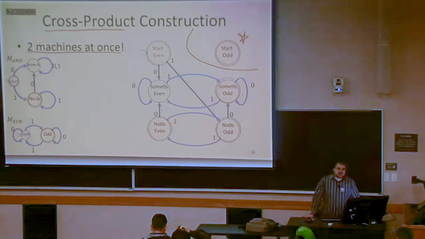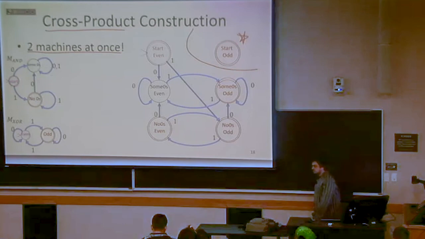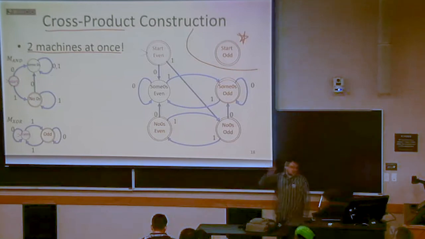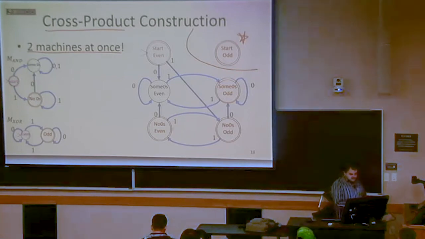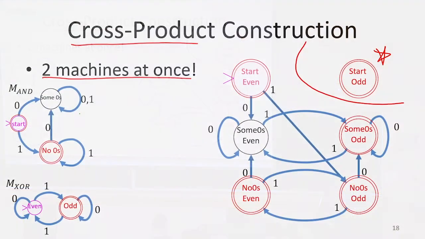If we did intersection, then we only want to return one when both machines returned one. So our only final states, if we wanted to do intersection, would be this one, and then our nonsense one. So if we wanted to do intersection, those two would be our final states, because those are the only ones where both states in the pair were final states.